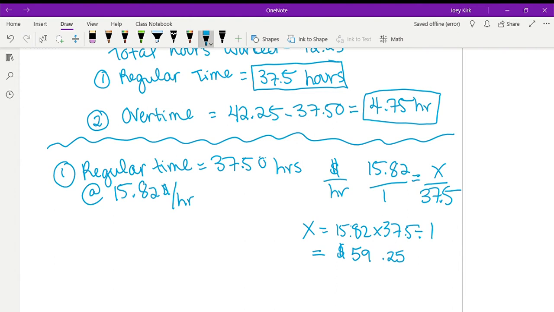Let me see if I can control Z. Yes, okay. I did not mean to delete that.